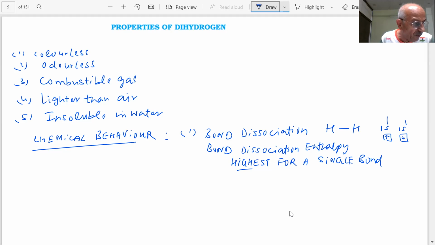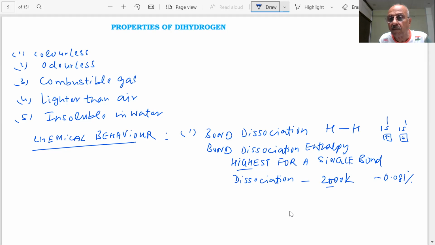So this is very important: the dissociation of dihydrogen into atoms is very small, only at 2000 Kelvin it is about 0.081%, at a temperature this high, and at 5000 Kelvin it becomes 95.5% dissociation.